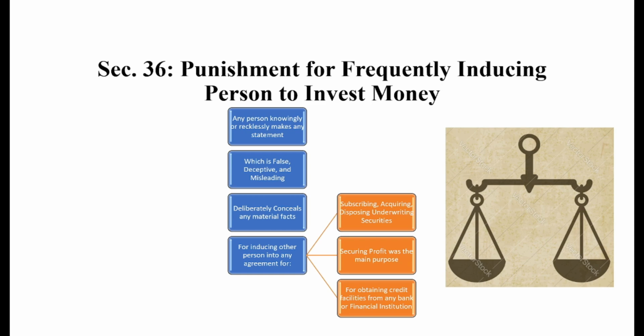Next, moving ahead with our next section, which is section 36, punishment for fraudulently inducing persons to invest money. Basically, this particular section is framed for such kind of persons or entities who influence general people or the general public deliberately for the purpose of generating their own benefit by providing falsified information.